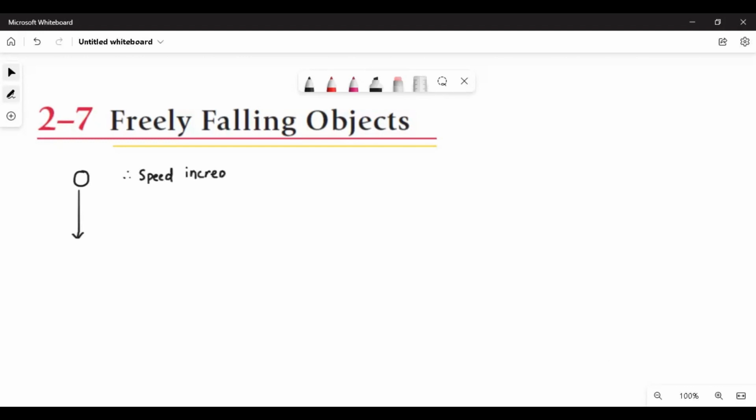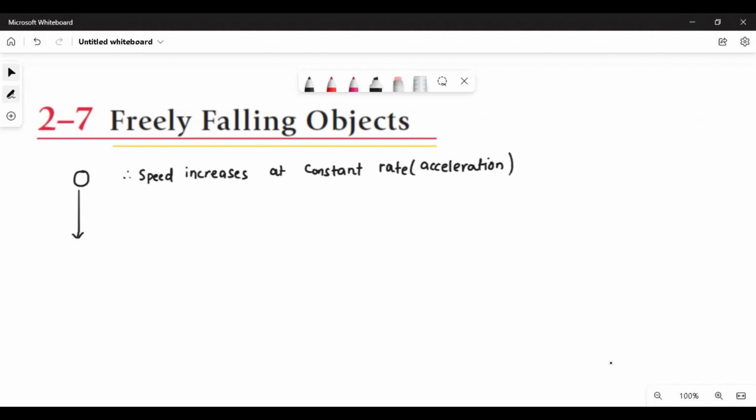What is the first thing? Speed increases at constant rate. Constant rate means acceleration. So it will continue increasing at a constant rate.